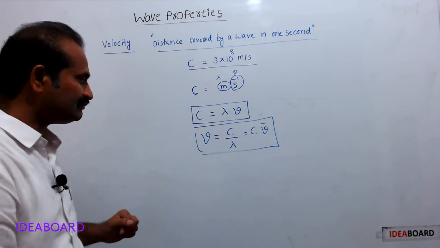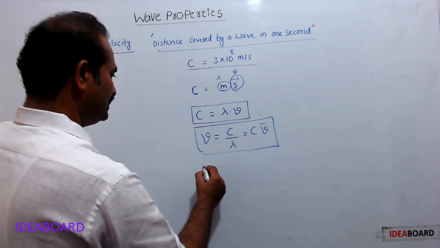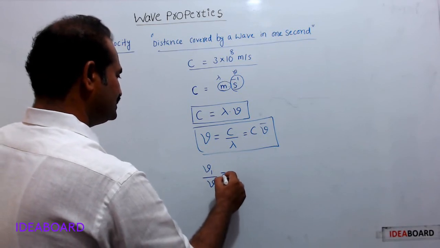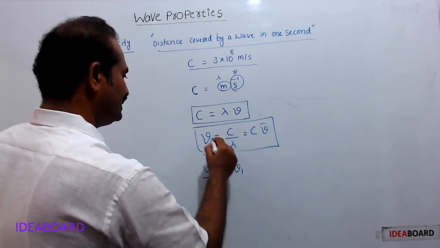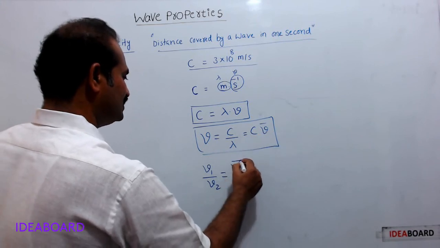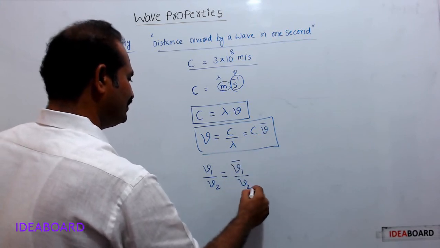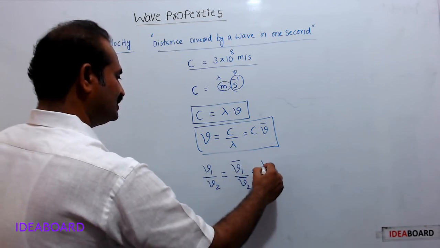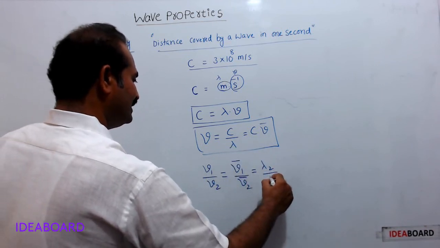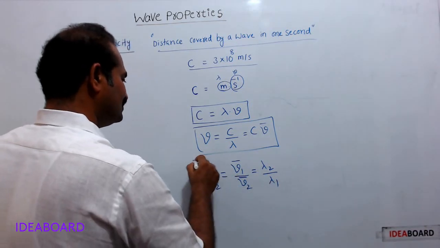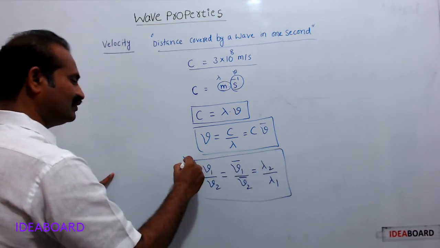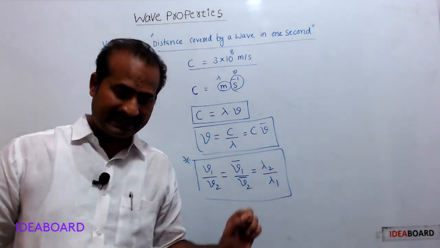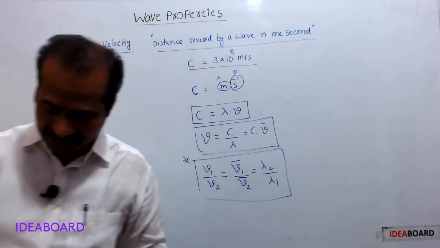So this I am writing: nu1 by nu2 is equal to nu1 bar by nu2 bar, since nu and nu bar are directly proportional. And nu and wavelength are inversely proportional, so lambda 2 by lambda 1. While solving objective bits, this formula is important. Okay, this is about wave properties. Next we will see what electromagnetic waves are.